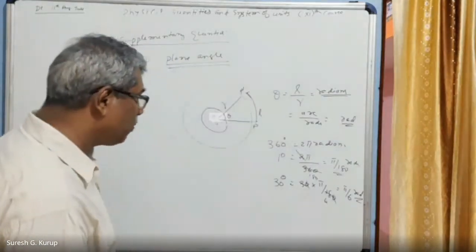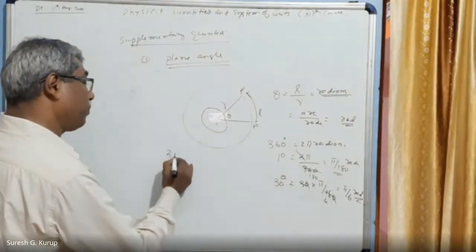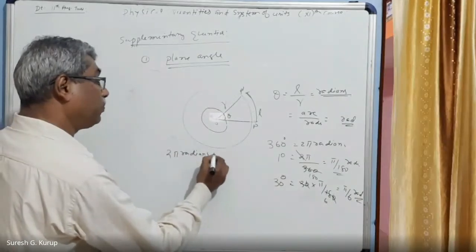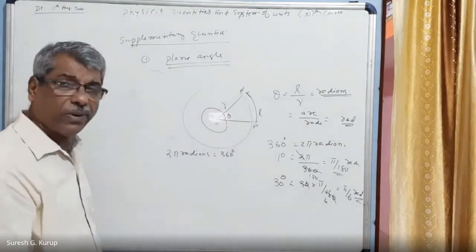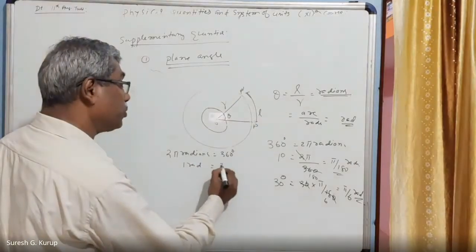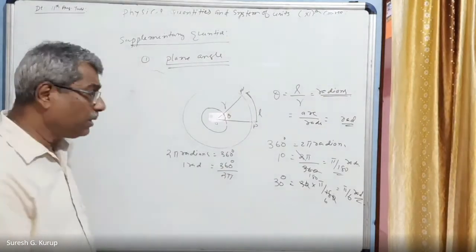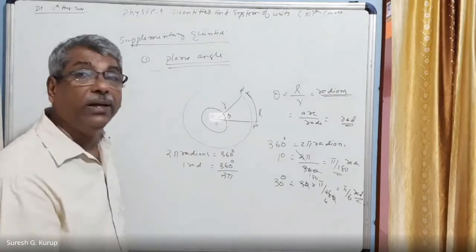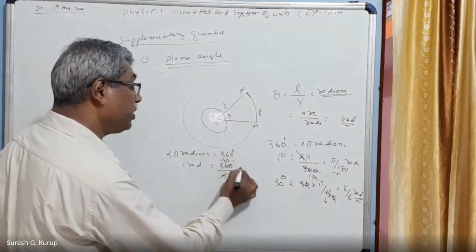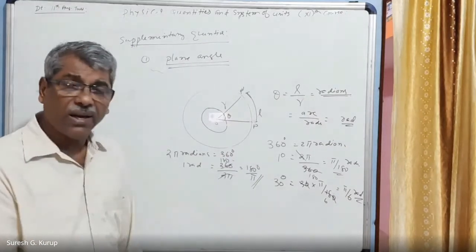In other words also we can write, 2 pi radians is equal to 360 degrees. Therefore, 1 radian is equal to 360 divided by 2 pi. In degrees you are getting, right? So this one cancels, equal to 180 divided by pi. You will write radians to degrees.